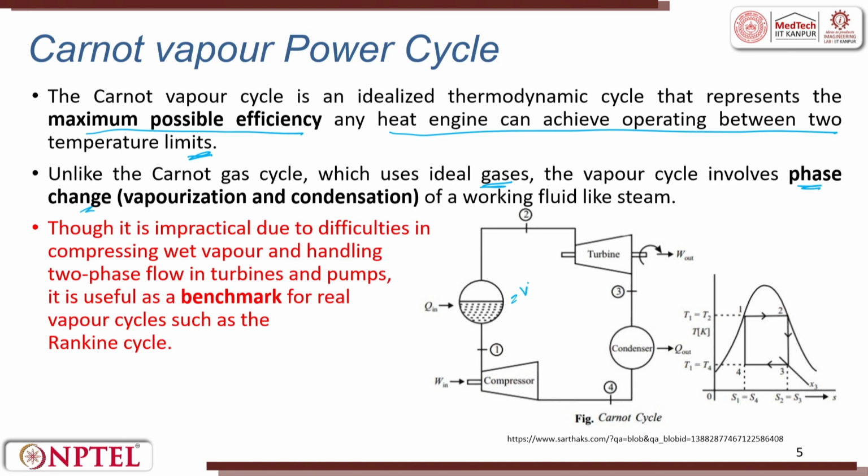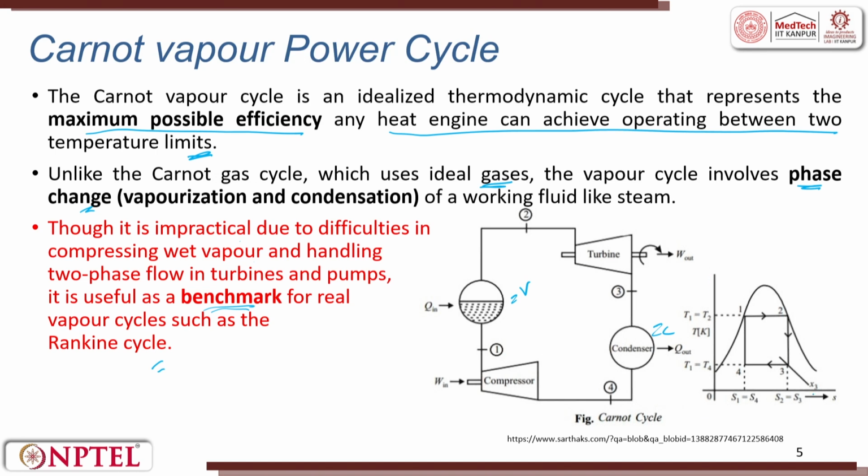Vaporization, here it is vapor, here it is condensed, of a working fluid like steam. Though it is impractical due to difficulties in compressing wet vapor and handling two-phase flow in turbines and pumps, it is useful as a benchmark for real vapor cycles such as the Rankine cycle.